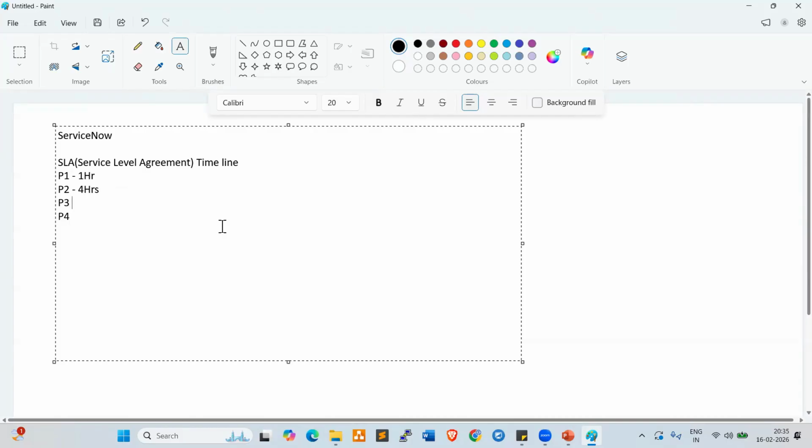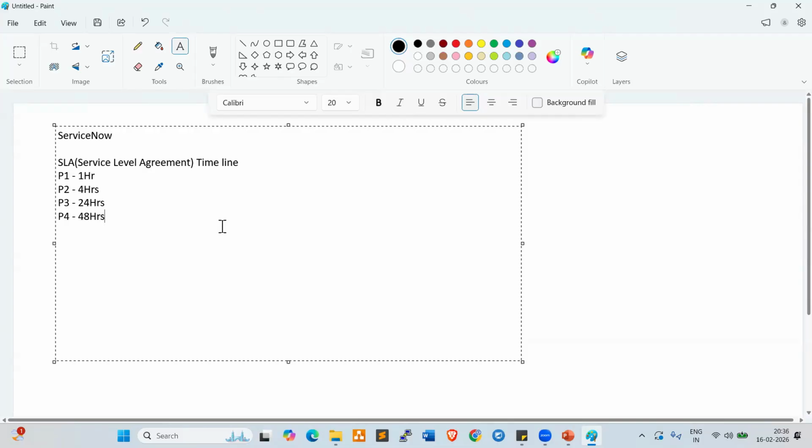Priority 3 should be closed within 24 hours. Priority 4 should be closed within 48 hours. As per the priority, the ticket should be closed. Otherwise, what will happen? It will move to the next level, escalation. So within that timeline, the ticket should be closed.